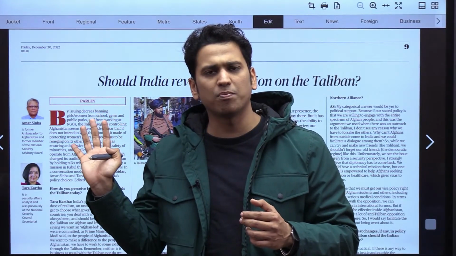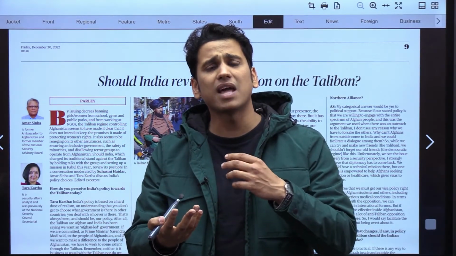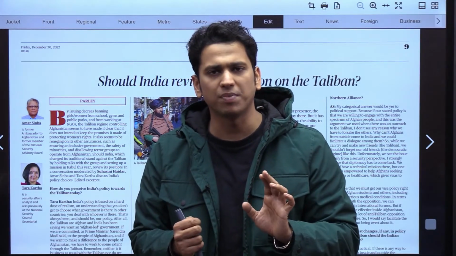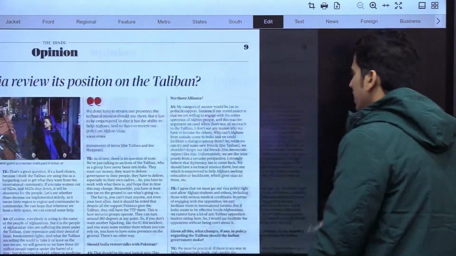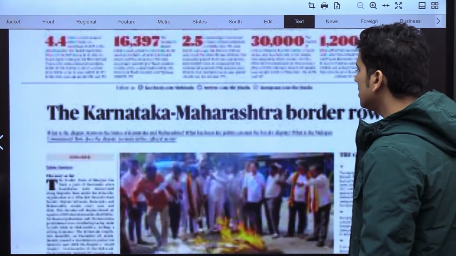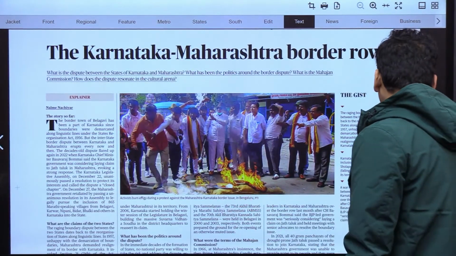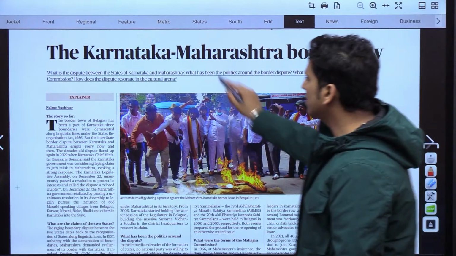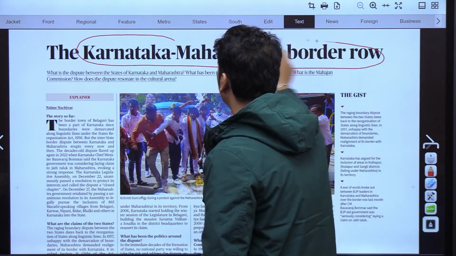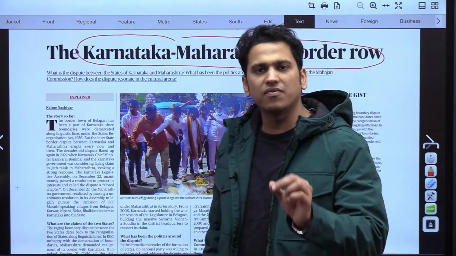This is a particular opinion page. We need not dwell that much on this particular opinion page, right? Okay, moving to the next part. Now again, this issue is in news. I think everyone is aware of this issue, that is the Karnataka Maharashtra border row. I would try to sum up this very quickly.